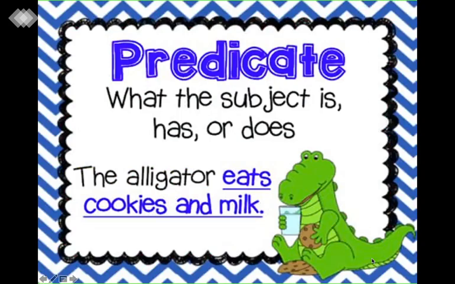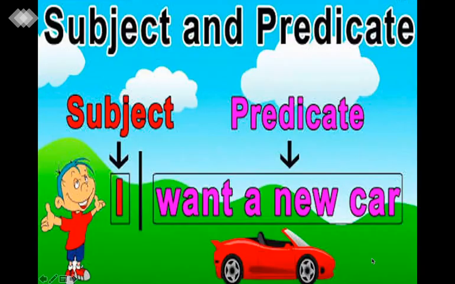Now the predicate: what the subject is, has or does. See here, the alligator eats cookies and milk. So, the action is done by the alligator, which is the subject. And which action is the alligator doing? Eats cookies and milk. It means the action which is done by the subject is known as the predicate. We will clear one by one what the subject and predicate is with different types of sentences.